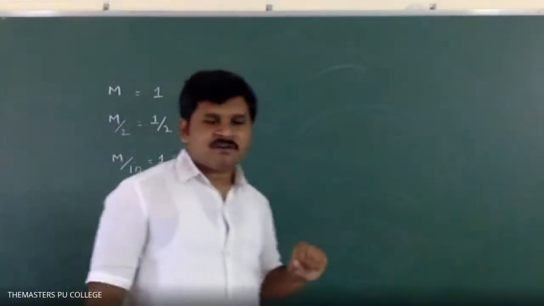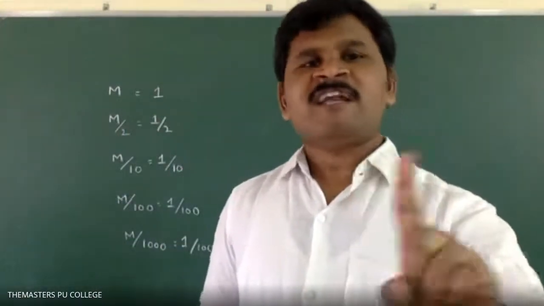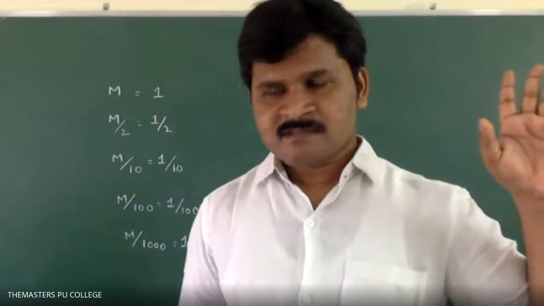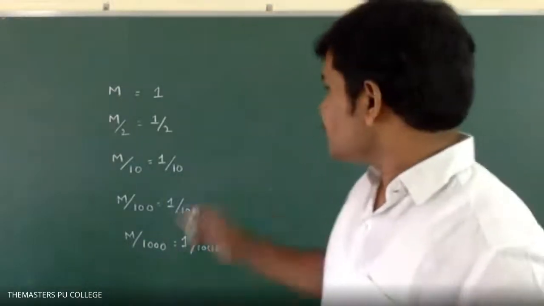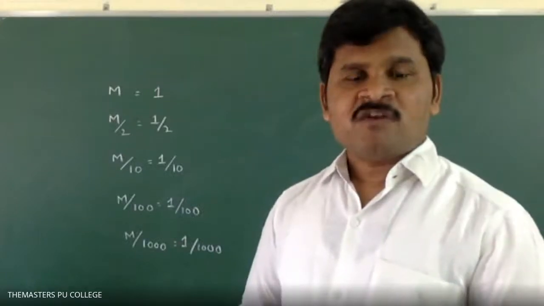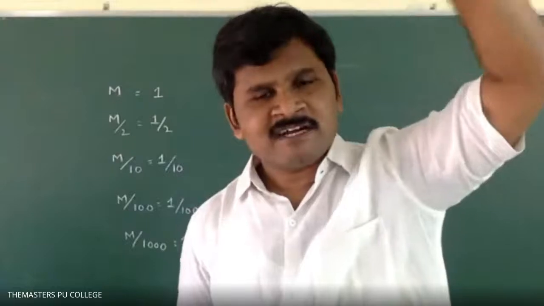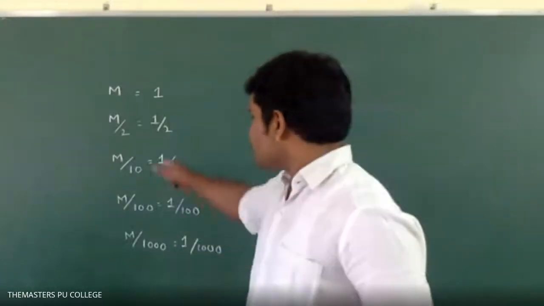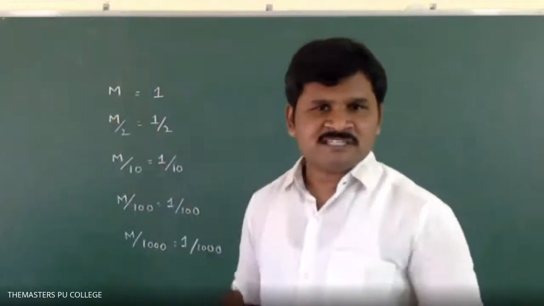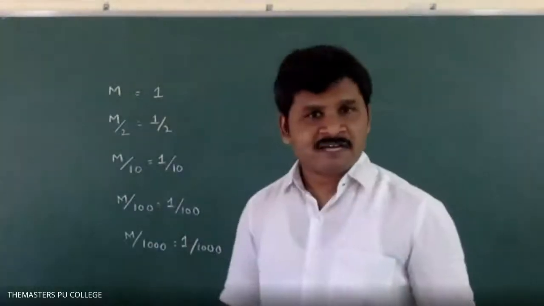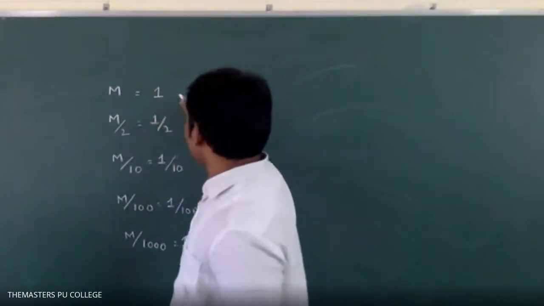What is the meaning of 1 molar? Very simple. 1 molar means 1 mole dissolved in 1 liter of solution. What is 1 by 2 molar? 1 by 2 moles dissolved in 1 liter of solution. Here 1 liter is fixed, whatever the concentration you take. So what is M by 10 molar? 1 by 10 moles dissolved in 1 liter of solution. Similarly, all of them. Okay? So if M is equal to 1, that is called simply molar.